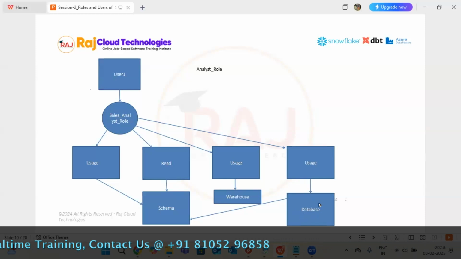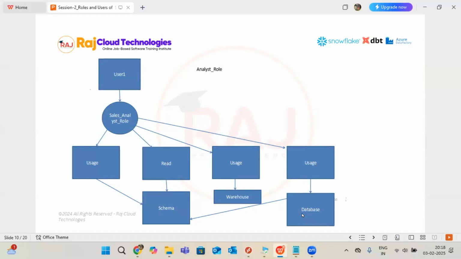Database is for storing the data. Inside of the database we cannot directly store every object, like tables, views, streams. All objects we cannot directly store in the database. It's not possible. That is not the hierarchy for Snowflake. Snowflake will create the database. Inside the database, they are giving the logical plan, we will call it a logical plan. Inside of that, the schema they are giving. Inside of the schema, we will have all the objects, tables and views.